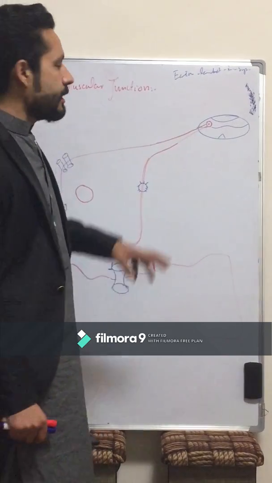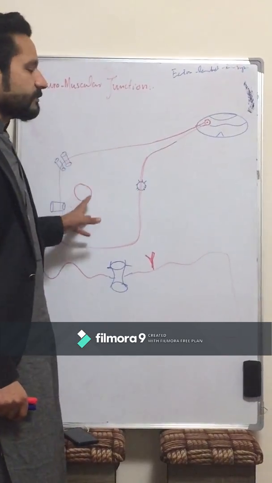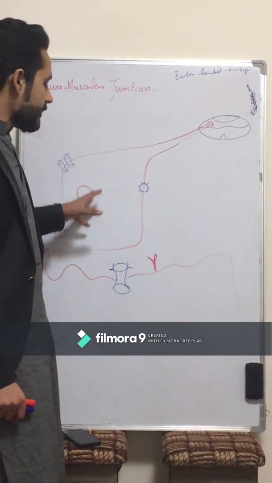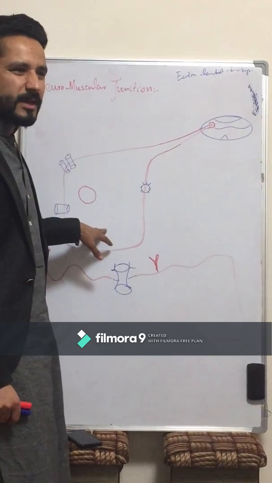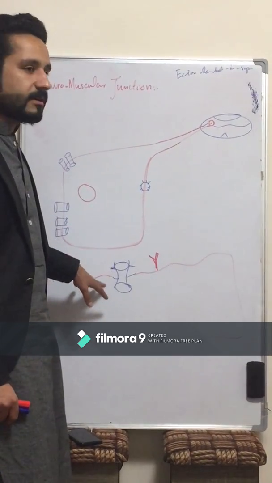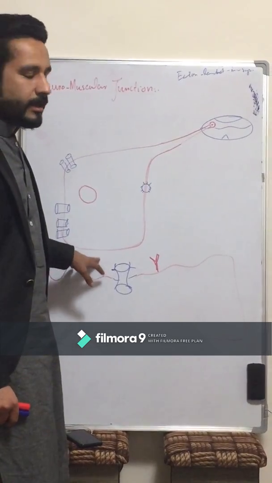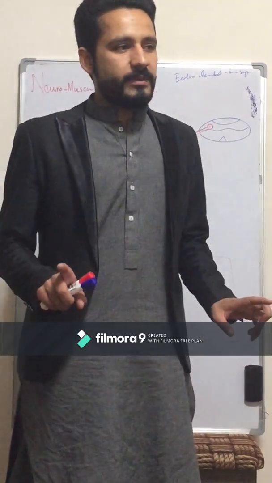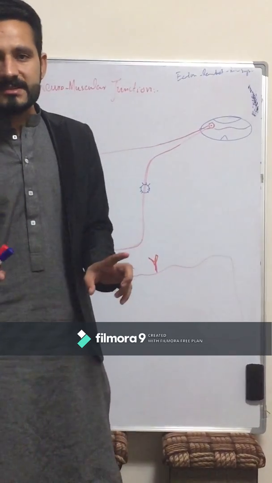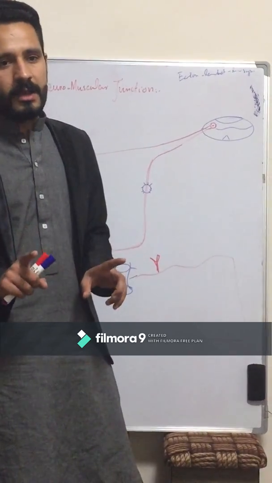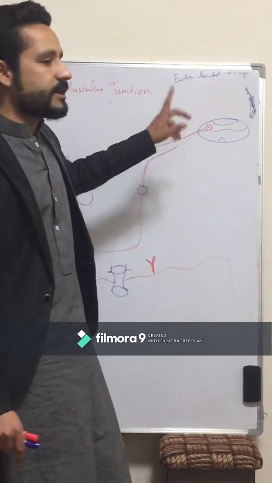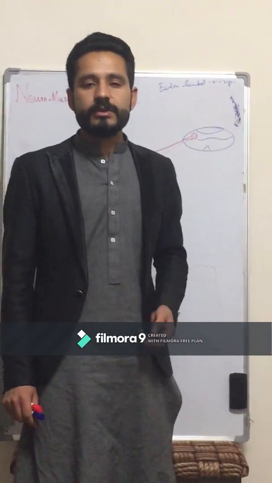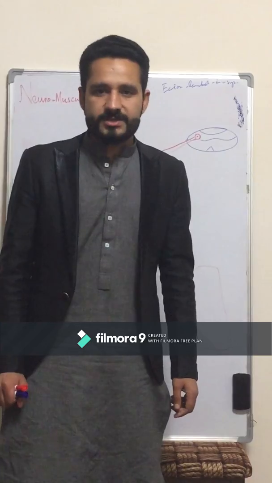Depolarization will come on the membrane of the neurons, and it will release some special types of chemicals. These chemicals will bind on the end plate, and here it will produce depolarization. So simply we can say how the muscles contract when depolarization comes from the neuron ending. So today our topic is the neuromuscular junction.